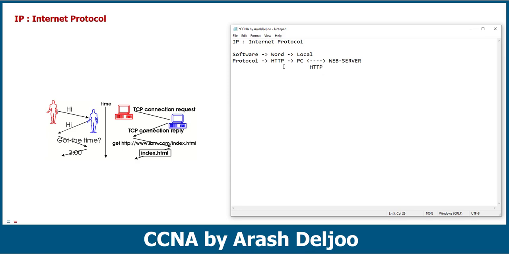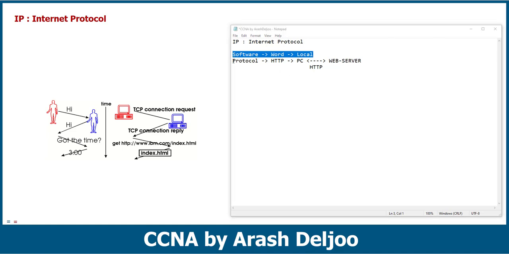Now we can better understand the protocol. A protocol is software that we can use for communicating between two systems or more than two systems, four systems, five systems, but not a local program. The software is a local program. Look here: Word is software. The Word program is software, and you can use it locally without any communication with other systems.